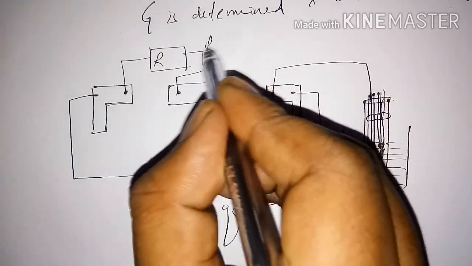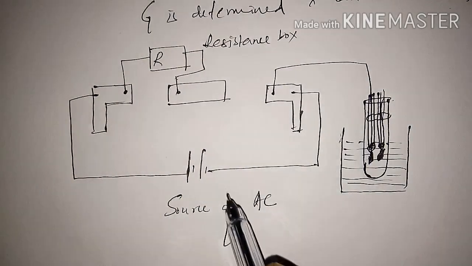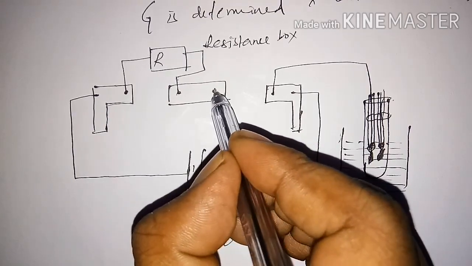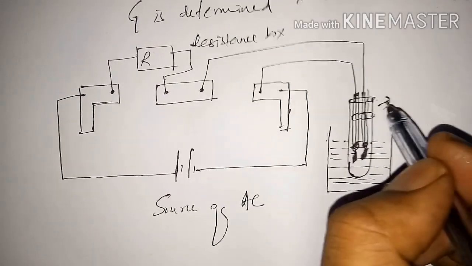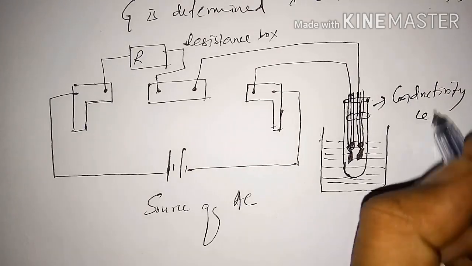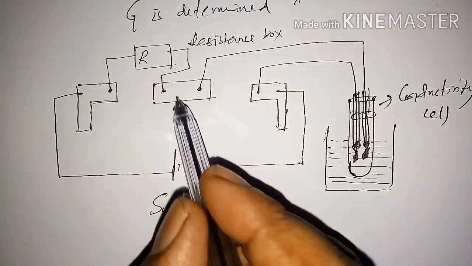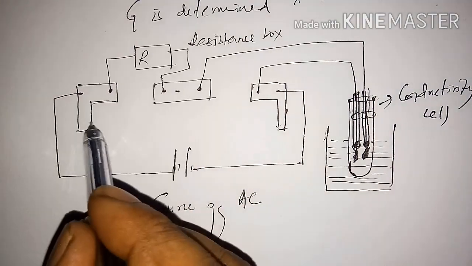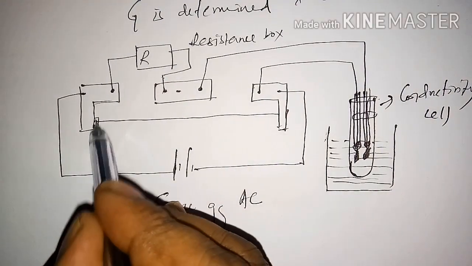This completes the circuit with the conductivity cell. One end will be connected to a telephone, and this end will be connected to a stretched wire.